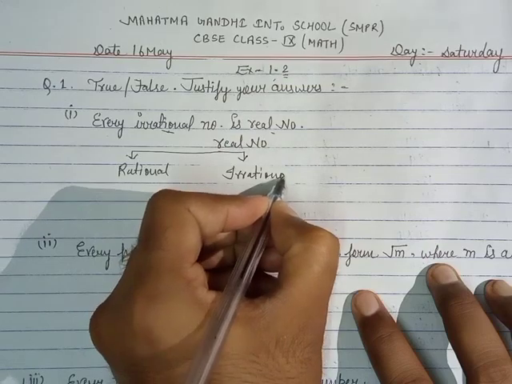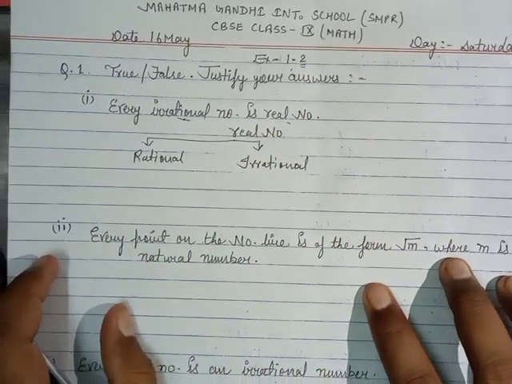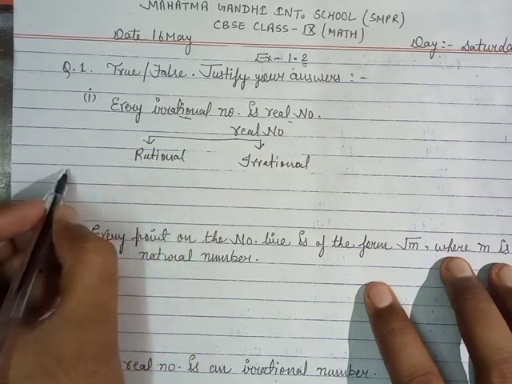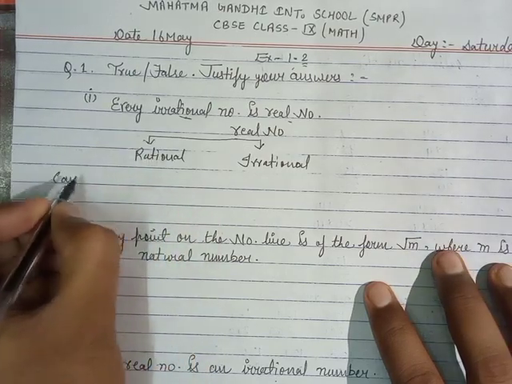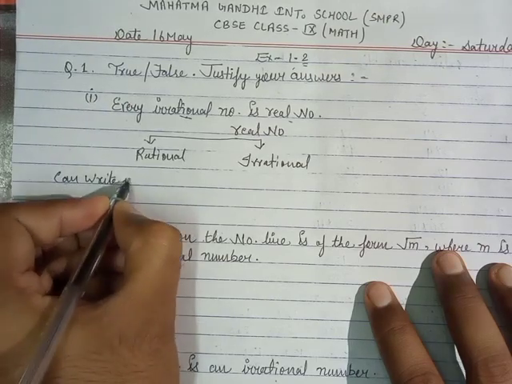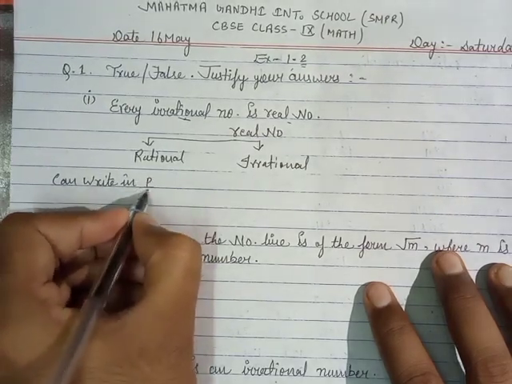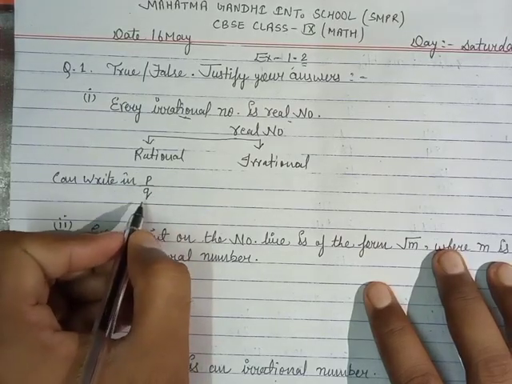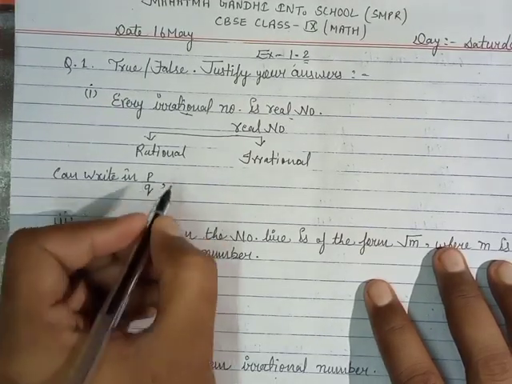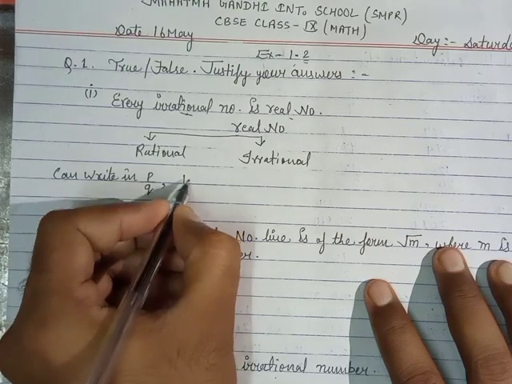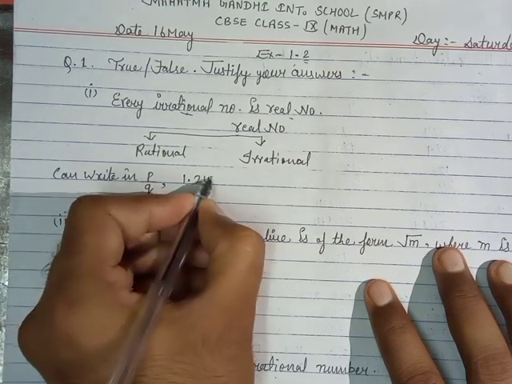And how you can identify the rational number and irrational number? Rational number can write in P upon Q form. P upon Q form means numerator and denominator. And if you identify in decimal form, then you can see that after decimal number will be finite here.